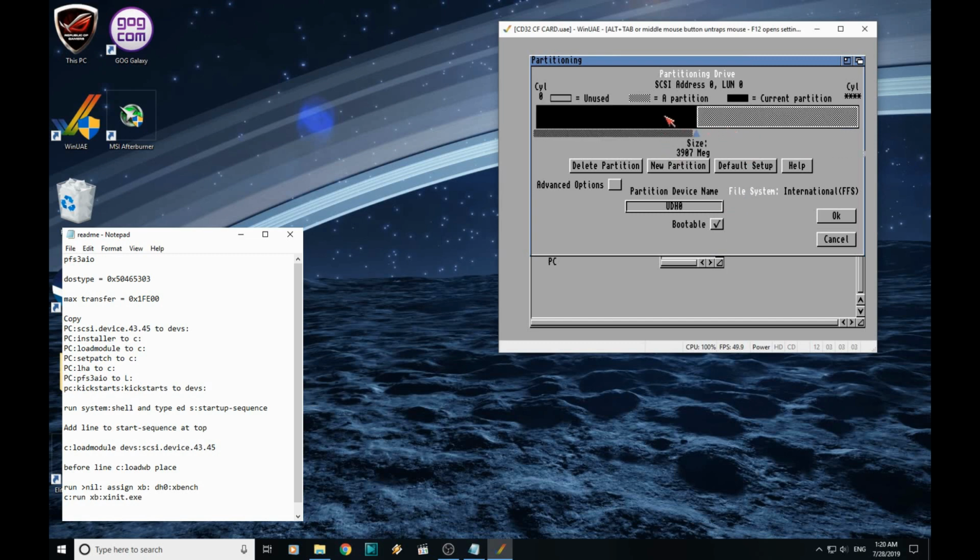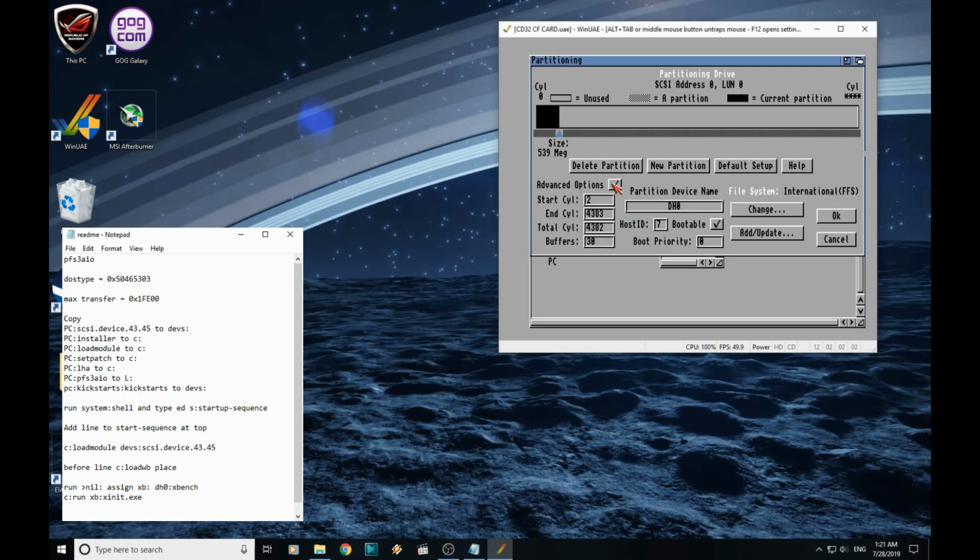So this just cuts this 8 gig drive in half, gives us 2 3.9 gig partitions there, so we'll just delete that one. This partition, which we're going to call DH0, we're going to change this to about 500 meg, that'll do. And we're going to use that for Workbench, Xbench, WHDLoad, all those bits and pieces. But we are going to change this file system. So it's currently International Fast File System. We're going to change that to Professional File System 3.